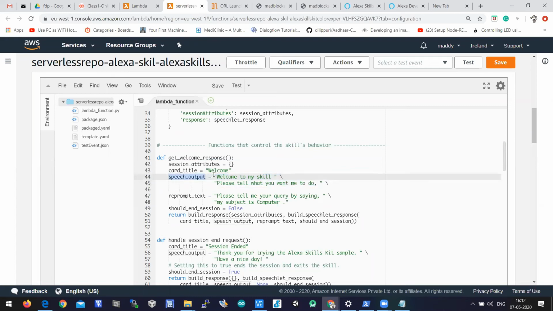Speech output is nothing but a text that should be given. When you give this text, it will be converted to voice by text to speech. So this is a welcome text: welcome to my skill, please tell me what you want me to do. Just replace the default message with this. Have you replaced?